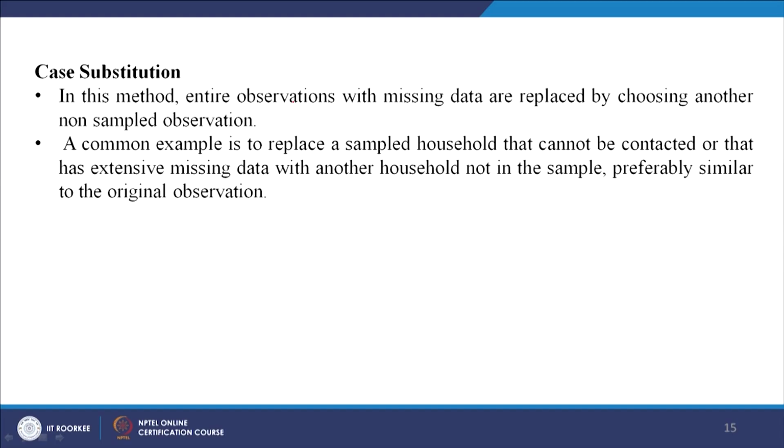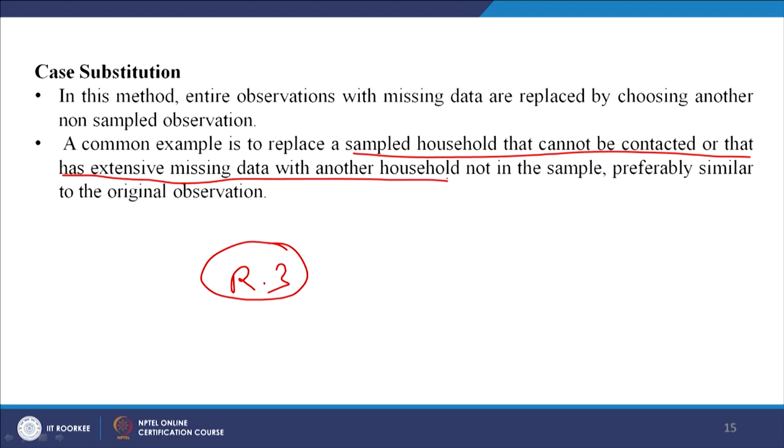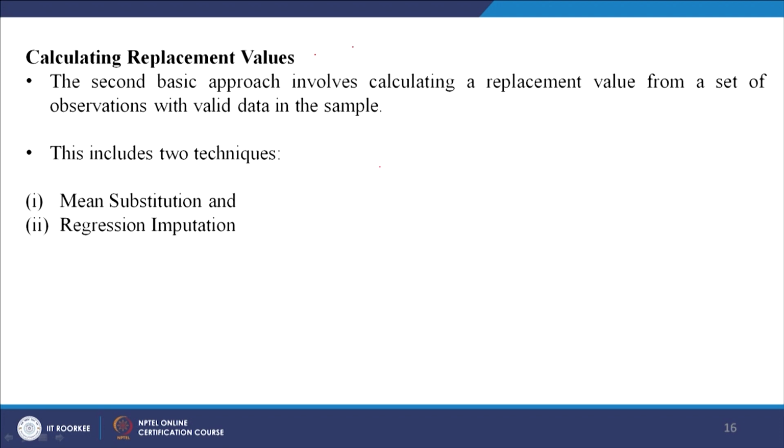Next comes the case substitution. In this method, entire observations with missing data are replaced by choosing another non-sampled observation. So for example, let us say respondent 3 is missing. Now whatever respondent 3's profile is, I can select another similar person and take data from him, right. So the case is substituted. A common example is to replace a sample household that cannot be contacted or that has extensive missing data with another household not in the sample, preferably similar to the original observations. Fantastic, clear.